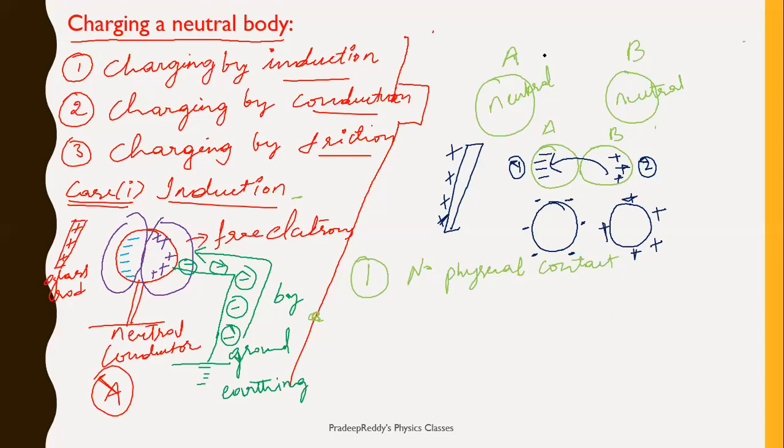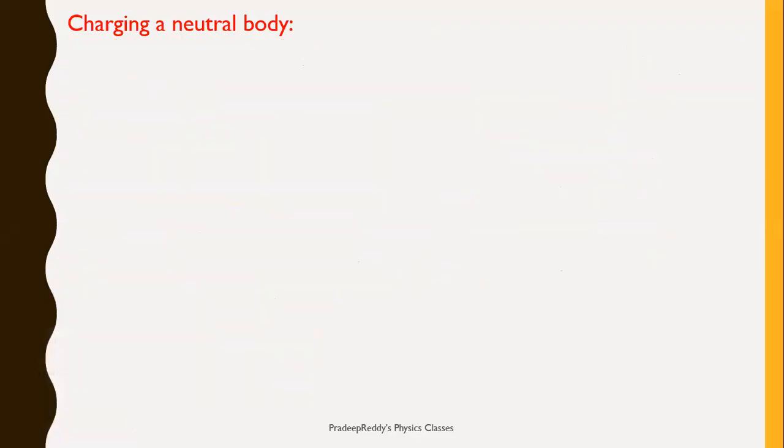We are taking two different neutral bodies and we are just placing it nearby a charged body. As a result, the charge on the two surfaces get polarized, and once the charge get polarized, you are separating them. As a result, surface A get negatively charged, surface B get positively charged, and the total net charge is being distributed on both the surfaces equally. Right? This is the method of charging by conduction.